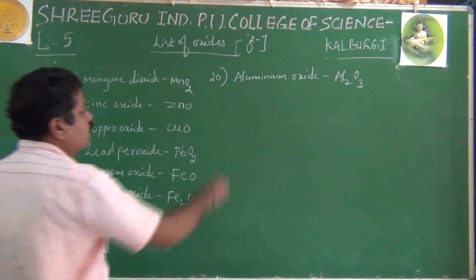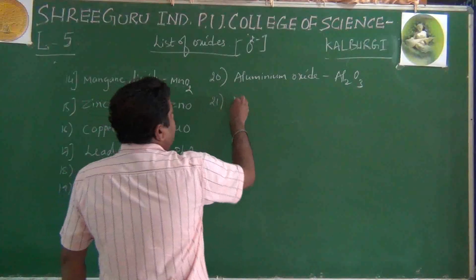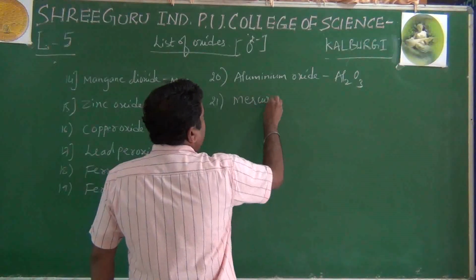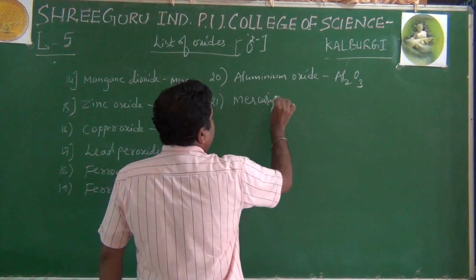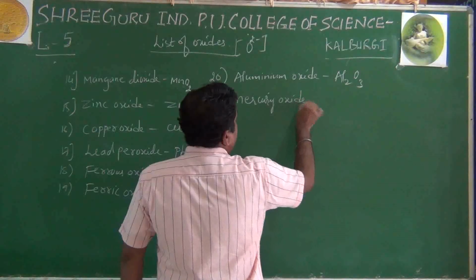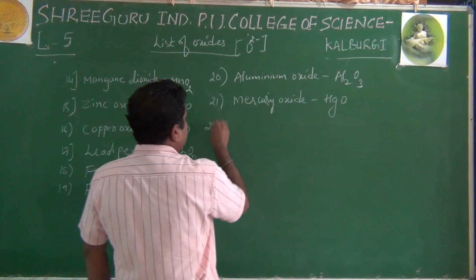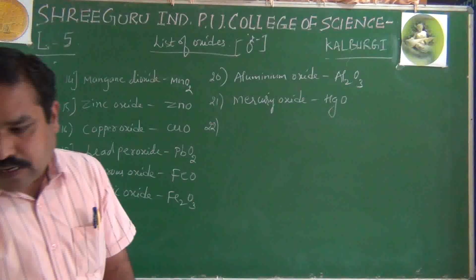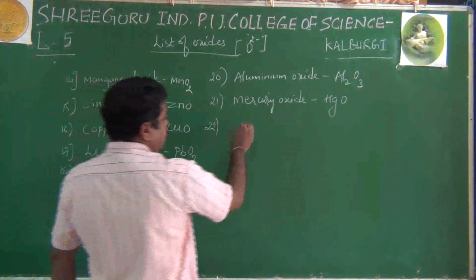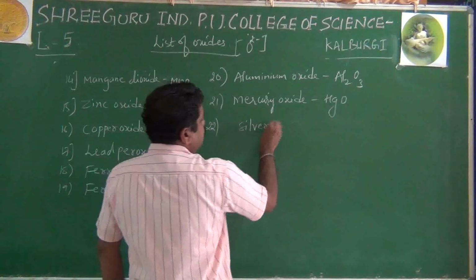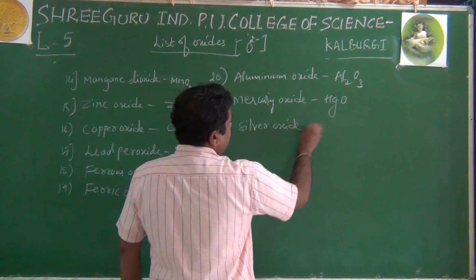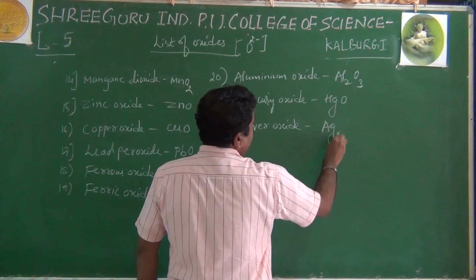Mercury oxide, HgO, Hg2 plus and O2 minus. And lastly, after mercury oxide, is silver oxide, that is Ag plus and O2 minus, that is Ag2O.